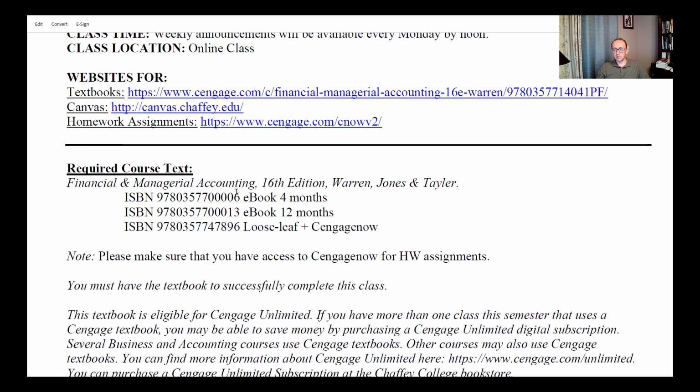So these are the 3 different options for getting the textbook. I believe contacting the bookstore at Chafee is the best way to make sure that you get the textbook that works based on your preference. Keep in mind this textbook is also used in managerial accounting, which is the 1B class.